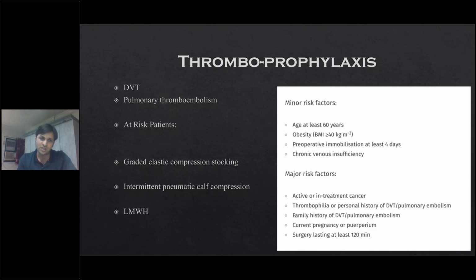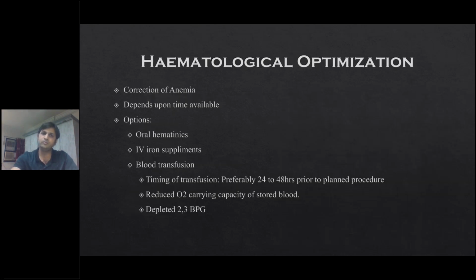There is a very special group of patients like bariatric surgery patients. They are obese, they have multiple comorbid illnesses, they have chances of venous insufficiency. So most centers give low molecular weight heparin at least 12 to 24 hours before surgery. Despite giving LMWH, it is very safe to operate these patients. So that can be considered. You can risk stratify, and depending upon that, we can think what type of prophylaxis can be given to these patients.